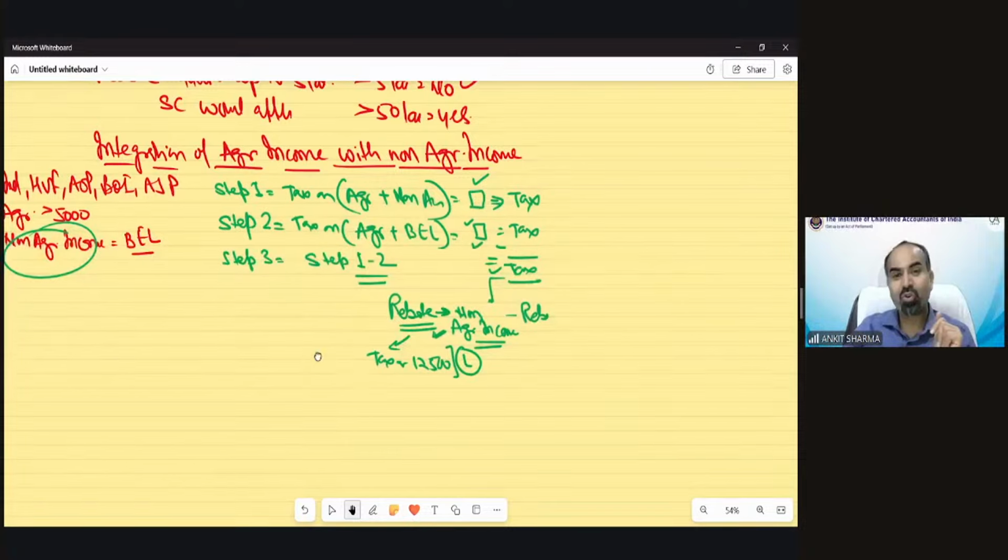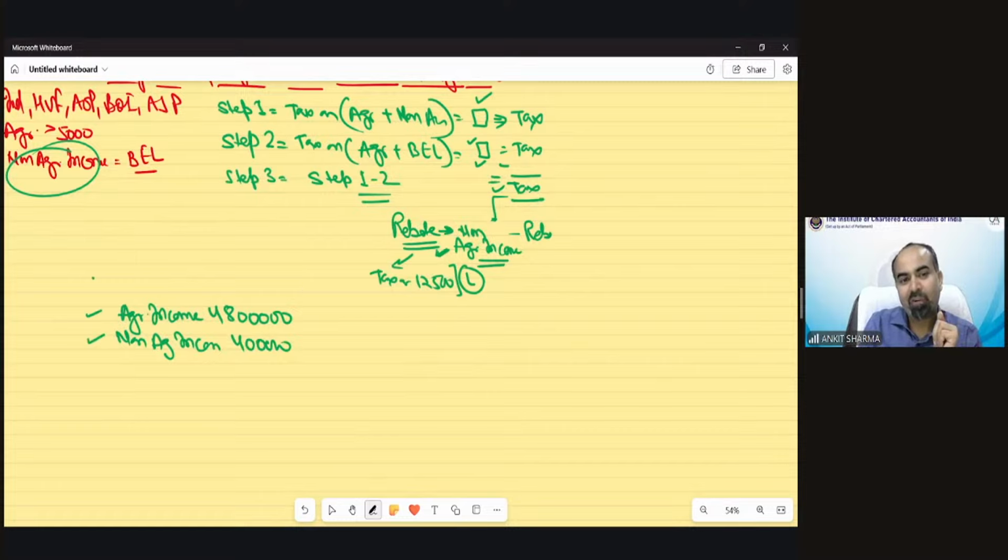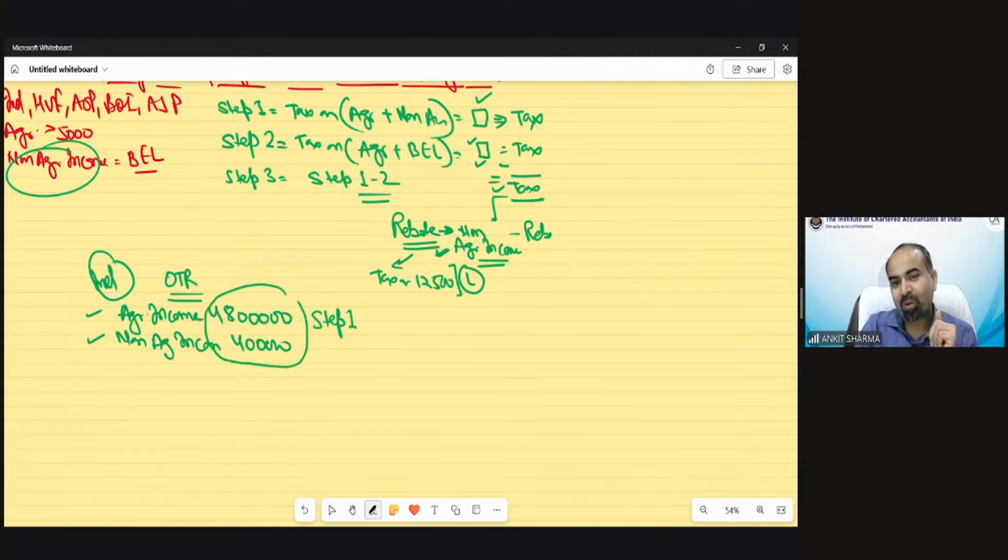Now let me show you how it's possible. Suppose my agricultural income in the question is 48 lakh rupees, and my non-agricultural income is, suppose, 4 lakh rupees. So all three conditions have been fulfilled. This is Mr. A, individual, optional tax regime. And if the question asks you to calculate the tax, you know what will happen. In step number 1, you take both incomes for calculation of normal tax, so you will calculate tax on 52 lakh rupees income.